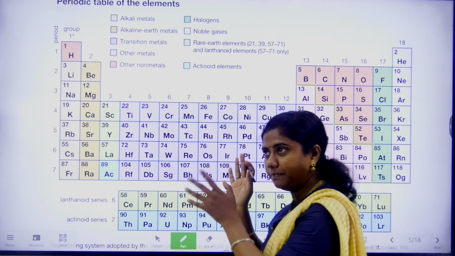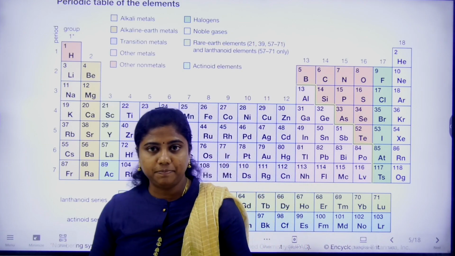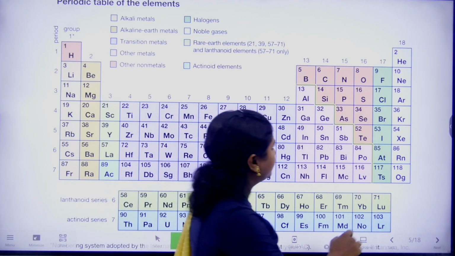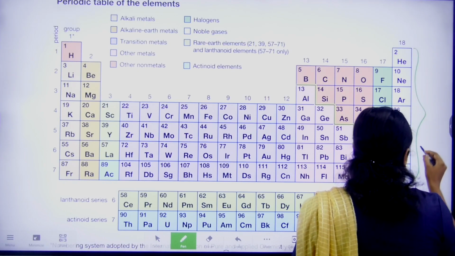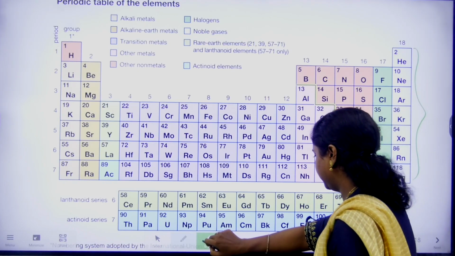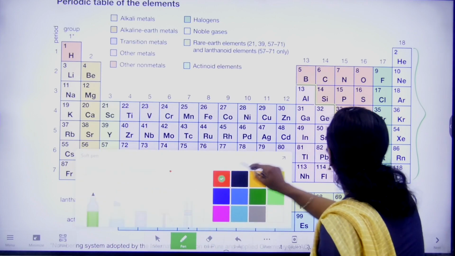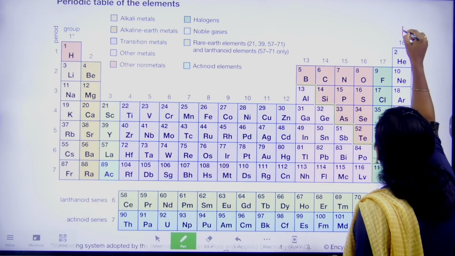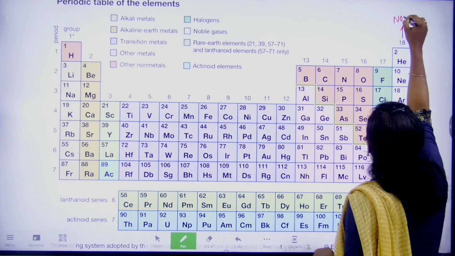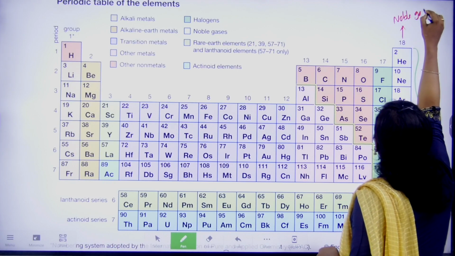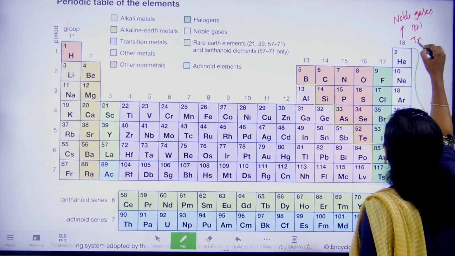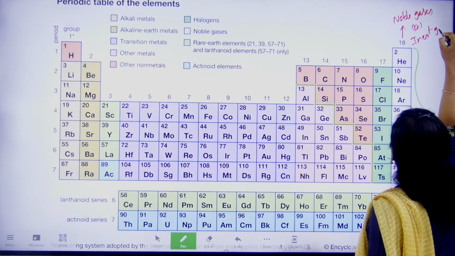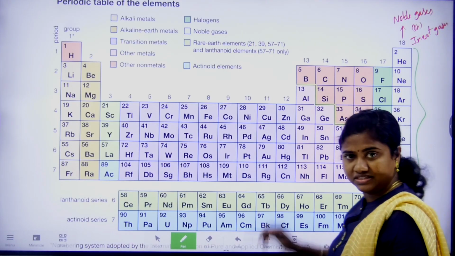Based on that, they tried to understand the periodic table. In the periodic table, especially the last row, these noble gases are there. The last row, group 18, are called noble gases, or they are also termed inert gases.